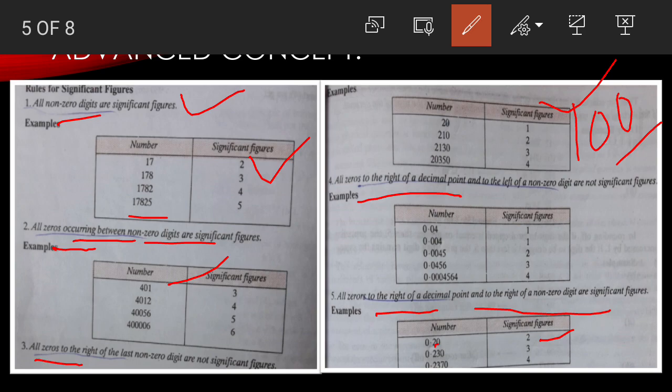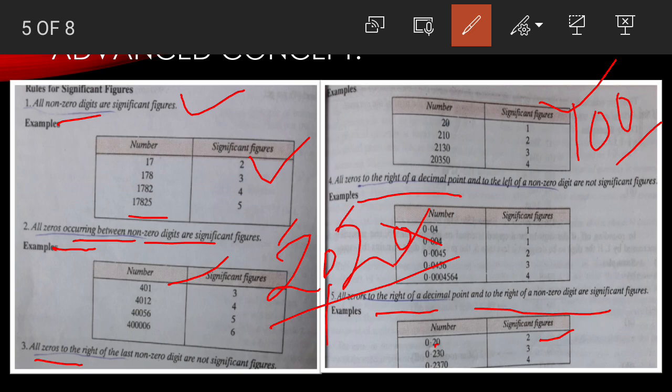But what is the new concept? Friends, if I am writing 2020, what do you think, how many significant figures are there? Some can say 4 significant figures, some can say 3, some can say 2. But under the rules, the 0 in the end is not countable, so this 0 is not countable. And the 0 in between 2 non-zero numbers is countable, so this is countable. So overall you are left with 3 significant figures.